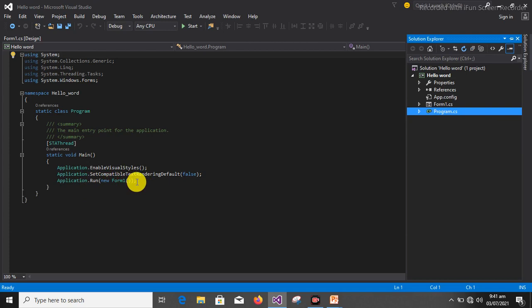If I should include another form into this program and I set that form here, that means when a user launches my application, there is a particular form I want to come first before the main form displays. So this place is the place you are going to set it, which is the program file.